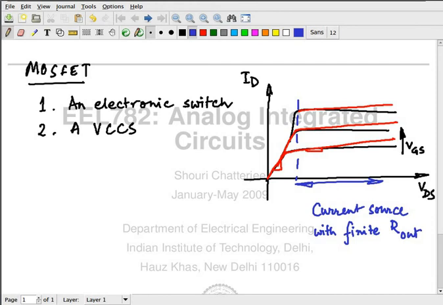Or in other words, you can say that it's a current source in parallel with a resistance. The current source in shunt with a resistor. What's the value of this resistor? Infinite if it's ideal. Now what is the value for the red curve? Delta VDS by delta ID. Fantastic. Does everyone agree?